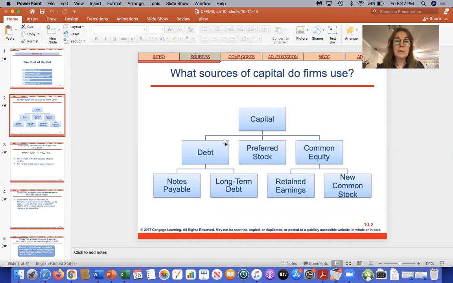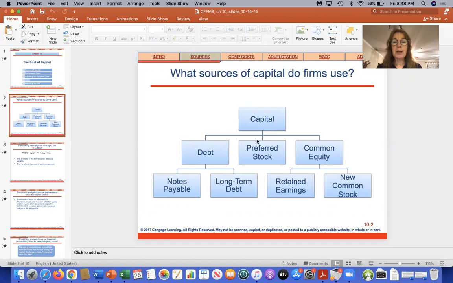They can get capital from debt. From debt is typically long-term debt or notes payable. Notes payable meaning short-term bonds, long-term debt meaning long-term bonds. So they can go to a bank and get a loan, but typically firms will issue debt. They'll issue bonds. So one source of their capital is through debt.